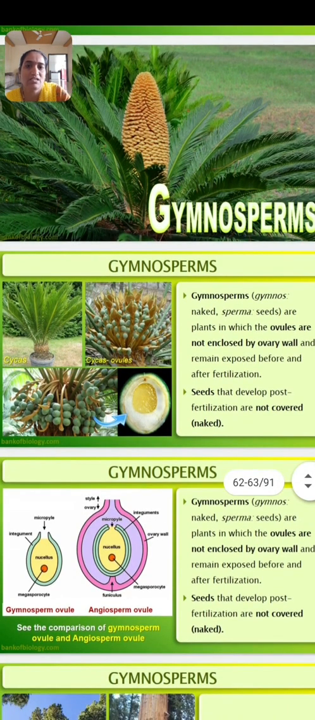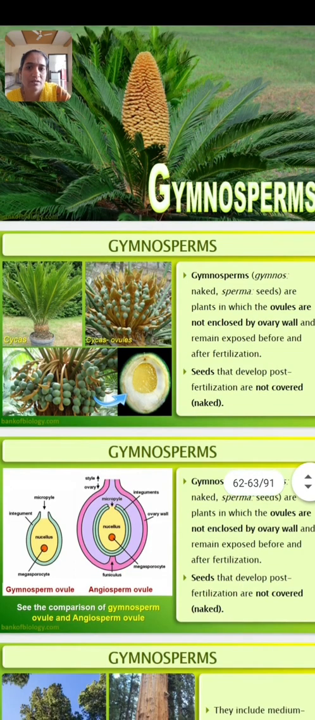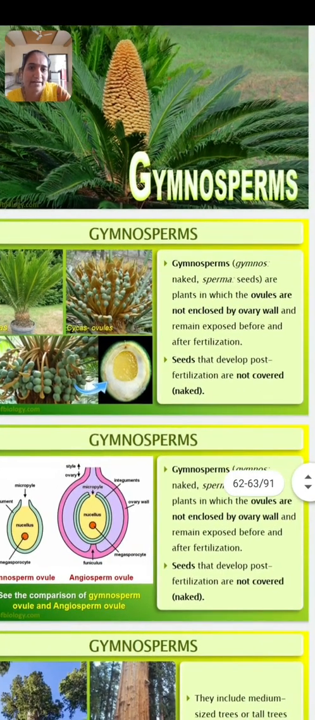We start with the gymnosperms. Gymnos means naked and sperma means seeds. Then there is a basic difference between the gymnosperms and angiosperms. In gymnosperms, the seeds are naked. They are easily visible. And in case of angiosperms, seeds are enclosed.